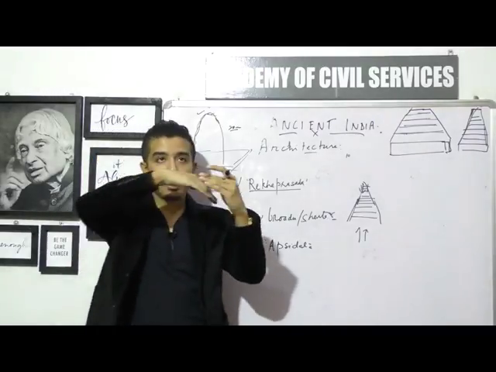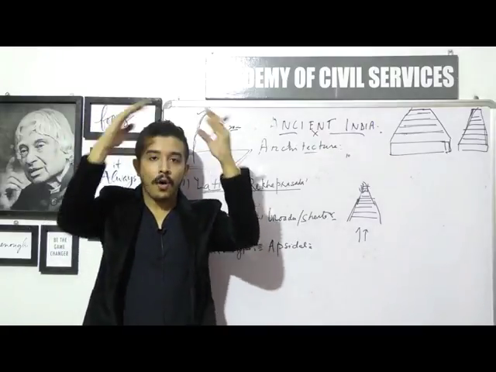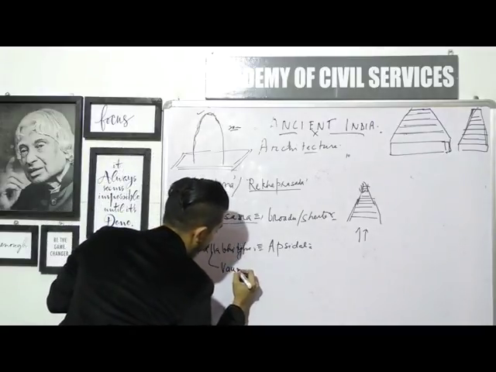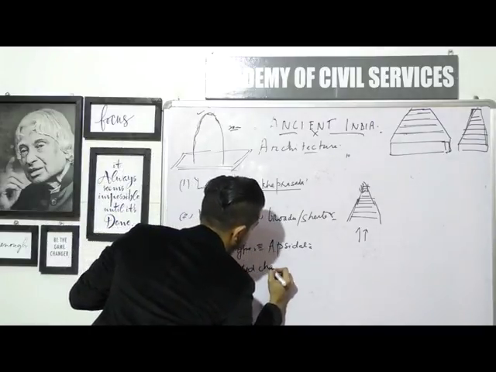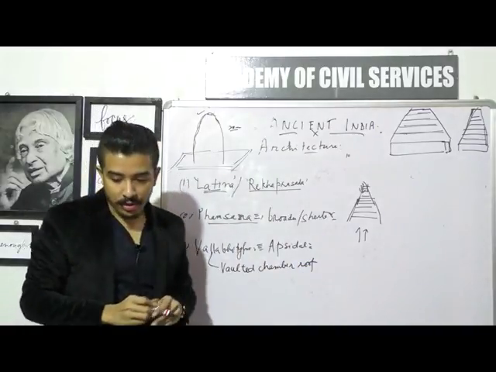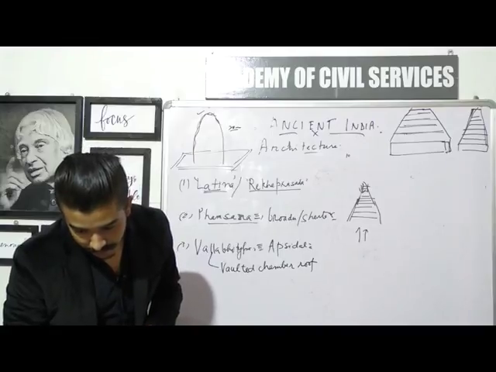The roof is like an arch. So the proper description for Vallavi is that it has a vaulted chamber roof. All right, so these are the different types of temples.